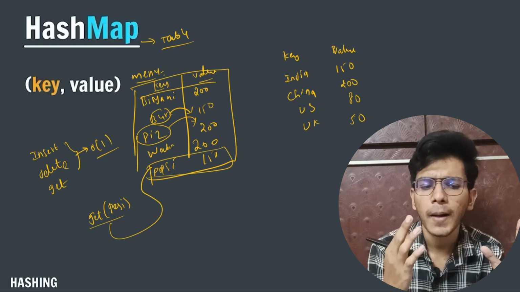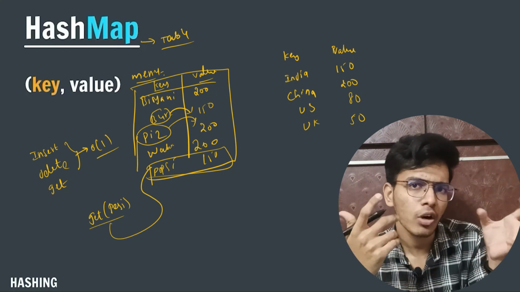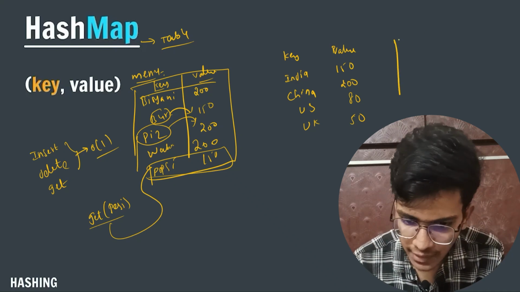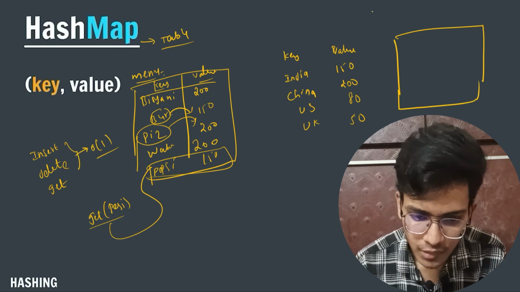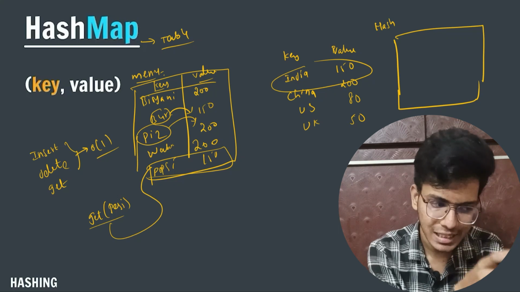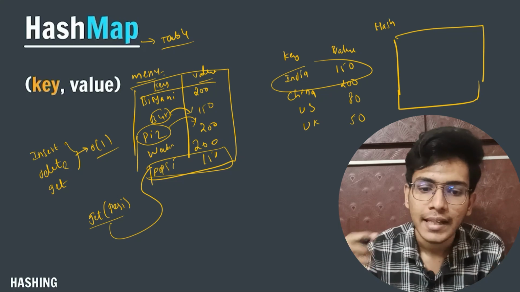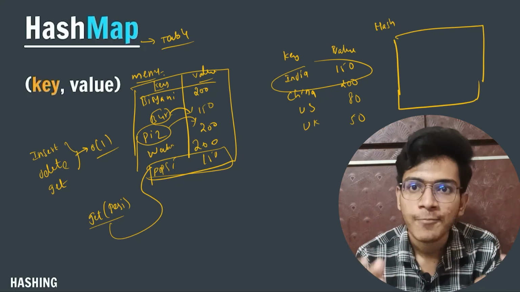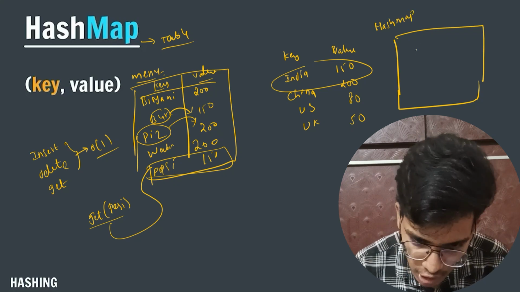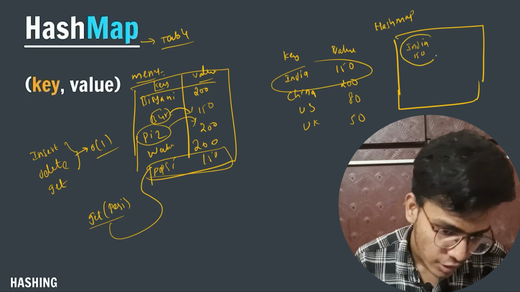So how is a particular element created in my hash map? To visualize that, I will show you a demonstration. Let us consider that this is my hash map. Let's say I am creating India, so the key is India and the value is 150. Internally this creation will happen in the form of a node. My hash map will create a node called India, and in that it will store the population 150. It will create a node like this.